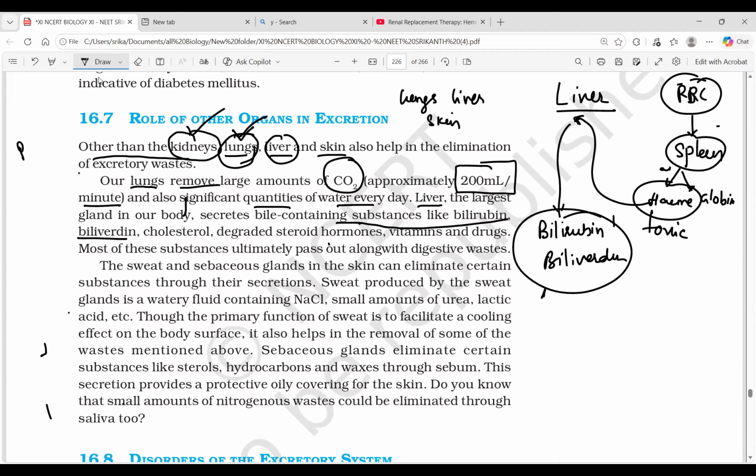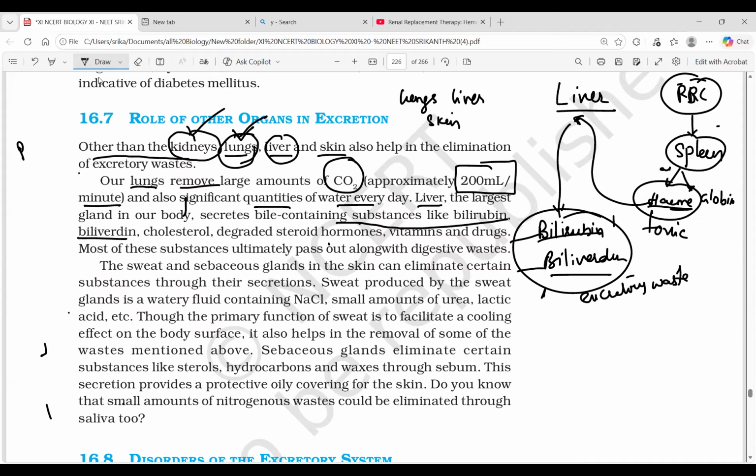The metabolic waste bilirubin and biliverdin is an excretory waste formed after heme metabolism. So these are the excretory wastes released in heme metabolism. What is the role of the liver here?